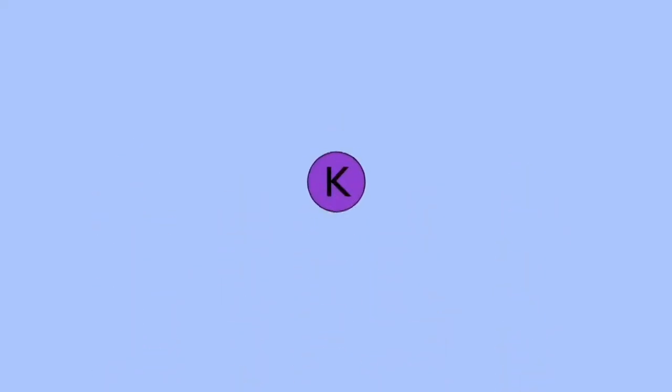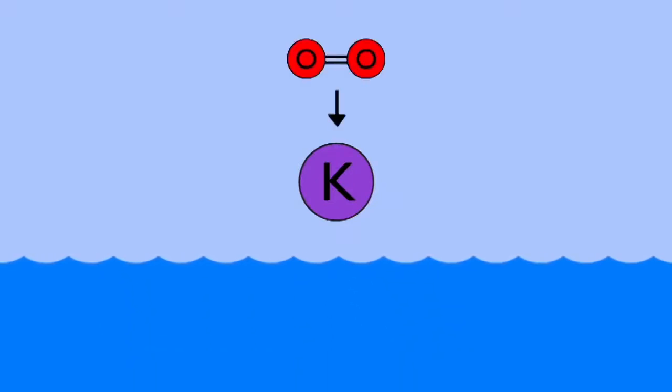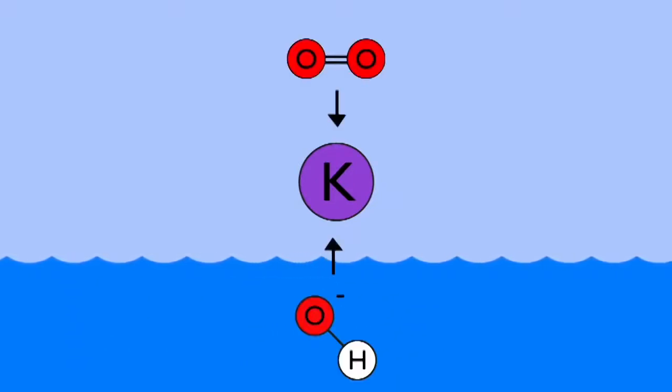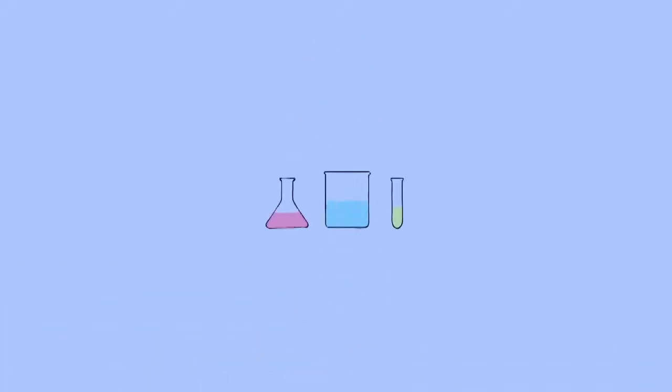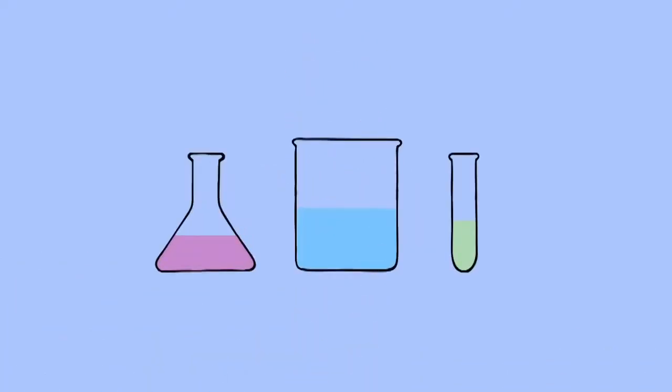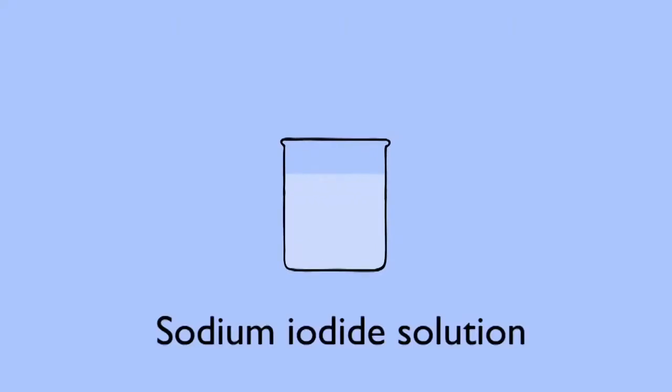When quite a reactive metal is displaced, it will often try to react with other elements that happen to be around. Quite a lot of the time, that's oxygen from the air or hydroxide from water. Displacement reactions are often best studied via solution chemistry, so let's look at what happens when a halide in solution is displaced. Here's some sodium iodide solution.